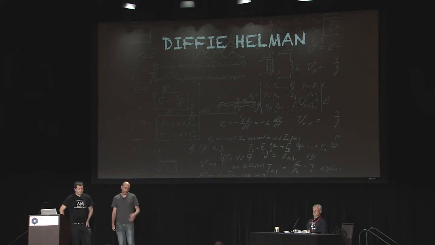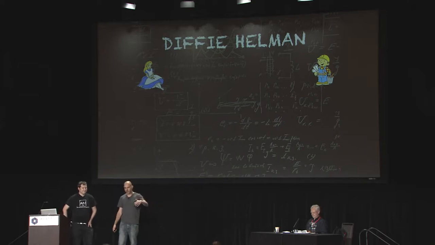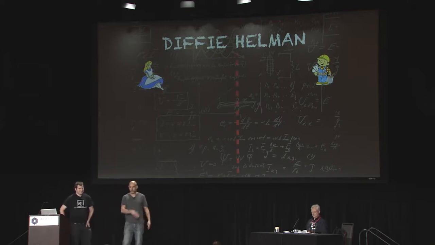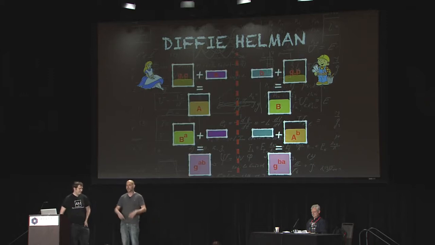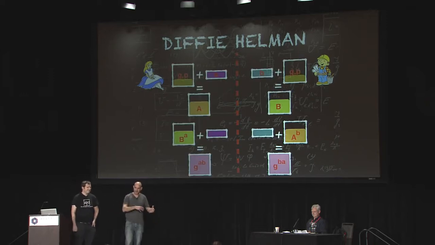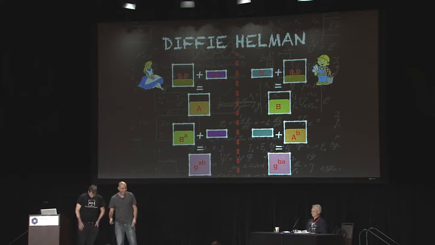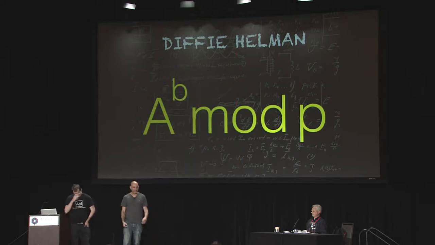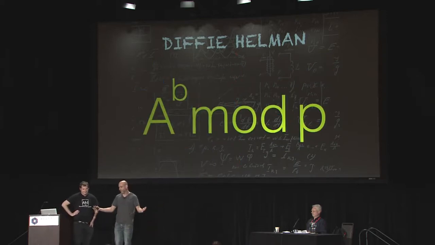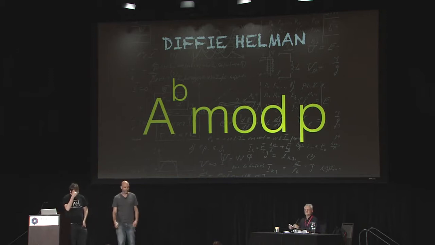So, first of all, if you don't know Diffie-Hellman, I'm not going to tell you how it works, but just know that this is Alice, this is Bob, nice to meet you. It's an unsecured channel between them, and they do something that looks like this, right? And at the end of this entire procedure, you get a shared key. That's pretty much it for Diffie-Hellman. Good. Anyway, this can be represented by this very nice mathematical formula that has to be calculated on the server side. That's basically it for Diffie-Hellman.